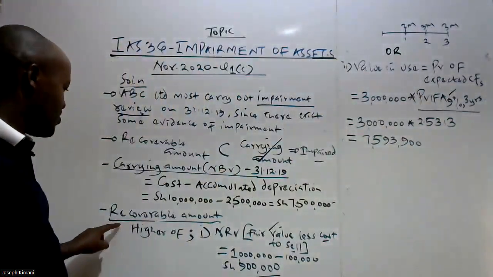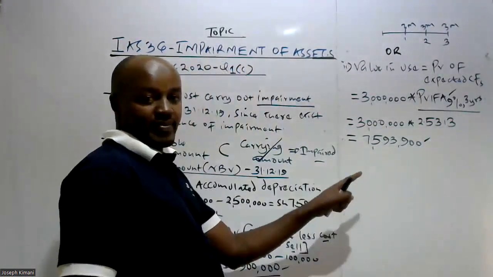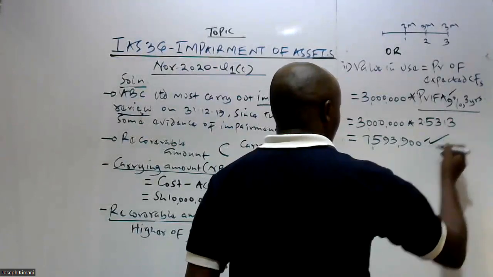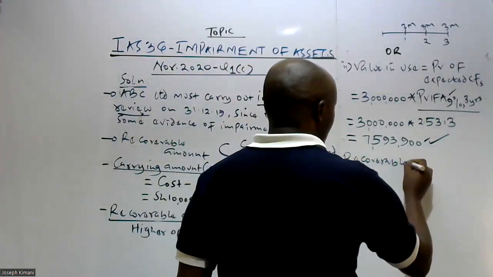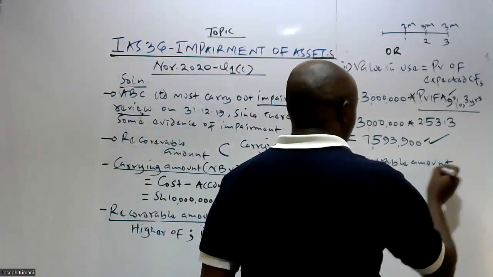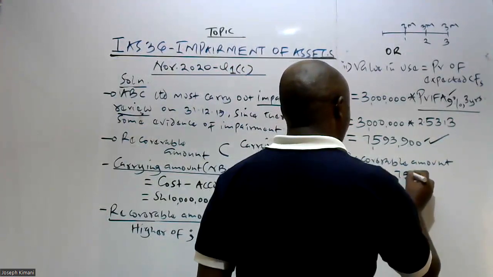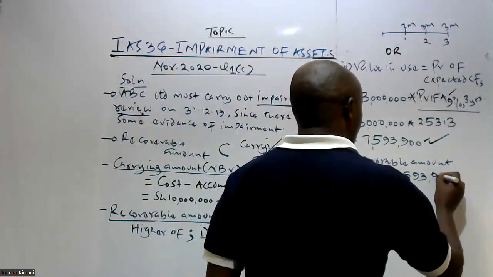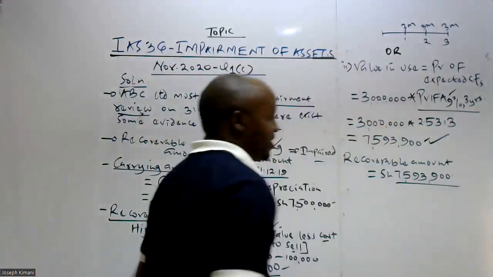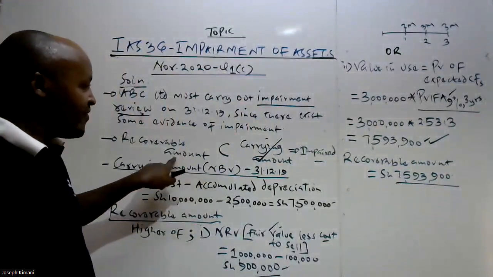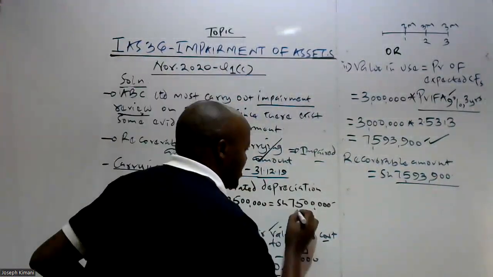So the recoverable amount is the higher of that 900,000 and this one, and automatically the figure which is higher is that one. So you can say that the recoverable amount of our asset is shilling 7,593,900. We already have the two values which we need. We have the recoverable amount, which is this one. And do we have the carrying amount? Yes, we have the carrying amount here.